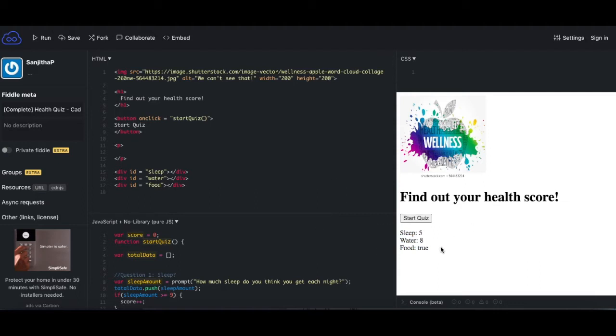So according to this quiz, what we're going to consider a sleep score that's good enough to get you a point is going to be 9 hours. We're going to say 8 cups of water is what gets you another point. And then selecting yes for if you eat healthy food more often than you eat junk food is what gets you that final point. And you saw that overall score appear in the alert. So let's see how we're actually going to build this thing now.